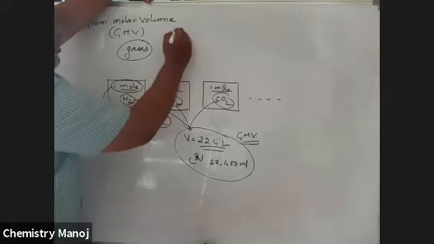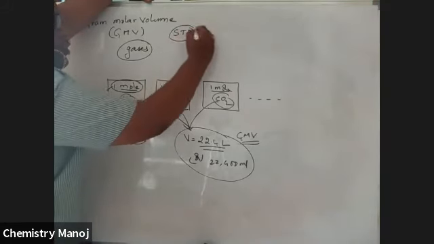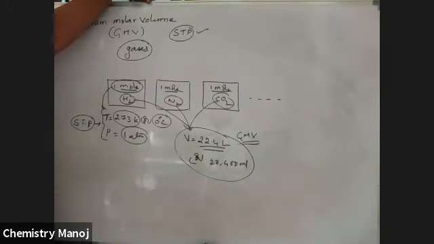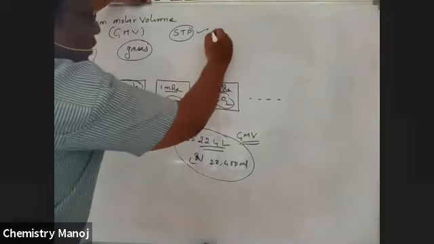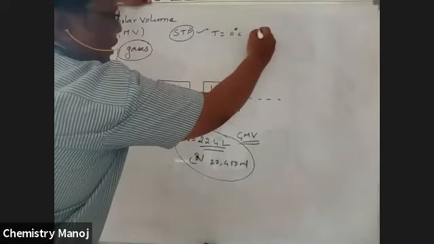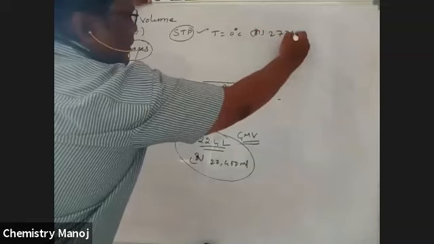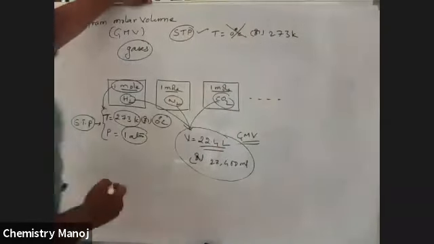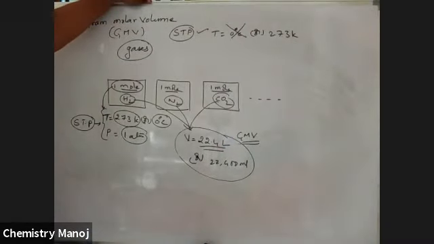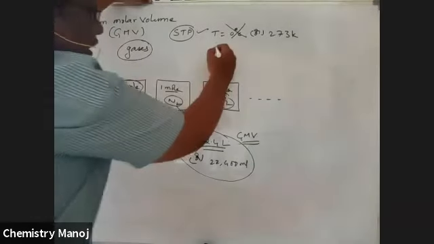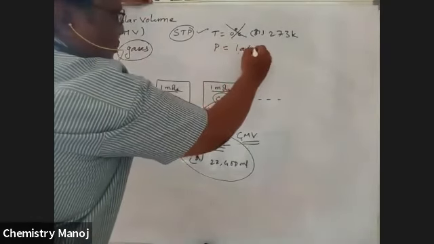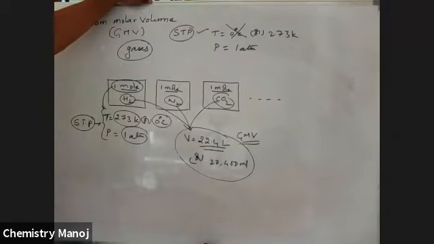Mind it, always STP conditions are used. STP conditions means temperature is equal to 0 degrees centigrade or 273 Kelvin. Here the degree centigrade term is not used, it is always the Kelvin scale. Pressure is 1 atmosphere.